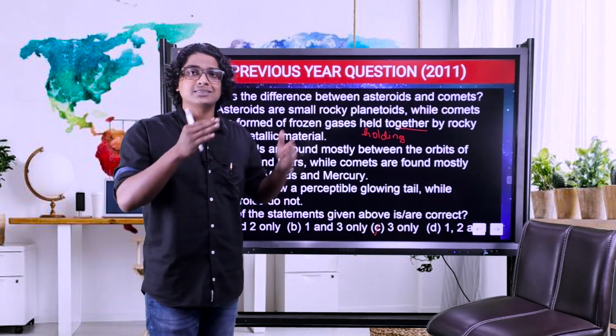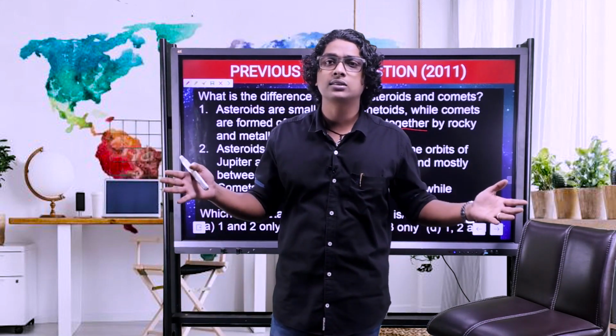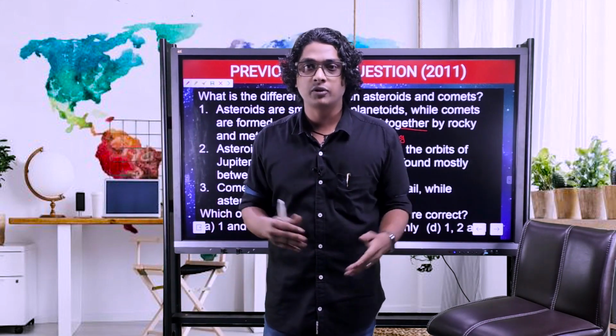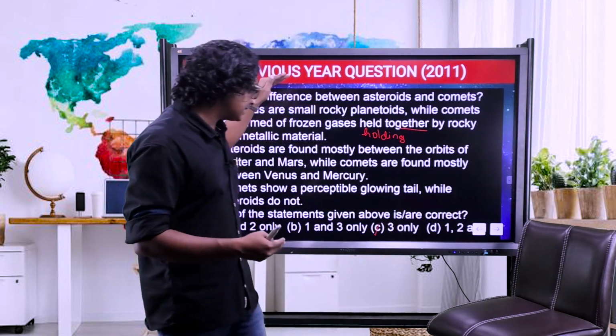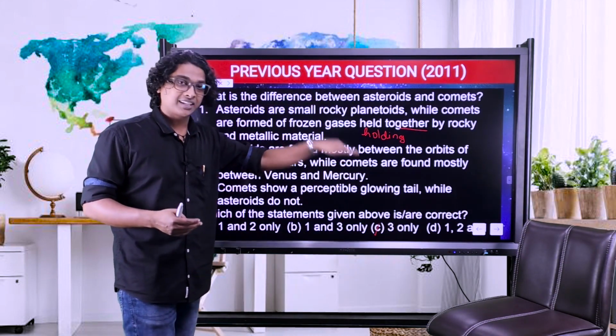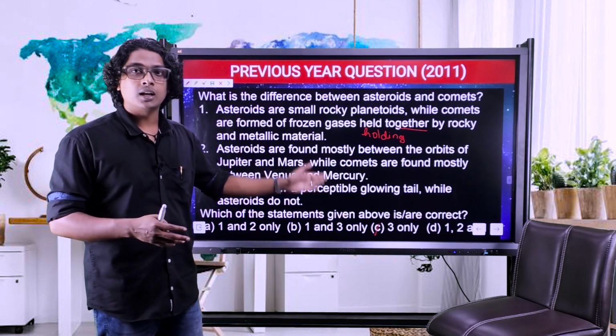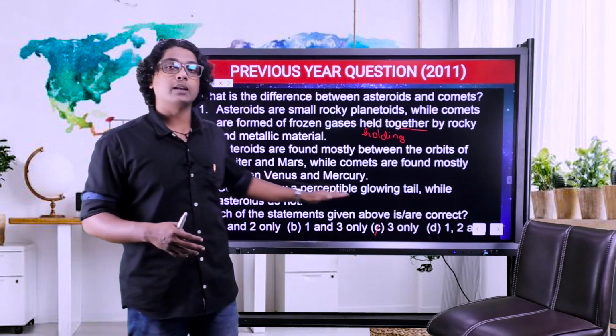So they receive more energy from the sun. Then how can the gases freeze near the sun, which is not possible? Because of that reason, the second part of the second statement is wrong. Anyway, here the answer comes out as 3 only. Only the third statement is correct.